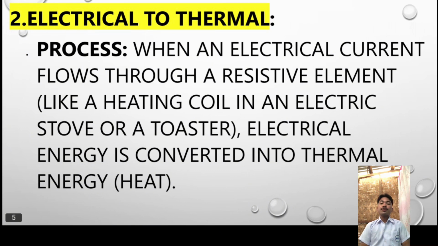Number two is the electrical to thermal process. When an electrical current flows through a resistive element, like a heating coil in an electric stove or a toaster, electrical energy is converted into thermal energy. So, kung makakita ta, kung ang electric current flows through resistive elements like a heating coil in the electric stove or toaster, ang iyang electrical energy will convert into thermal energy o ang kainit. So ang electrical mo convert into thermal, mao ang heat.